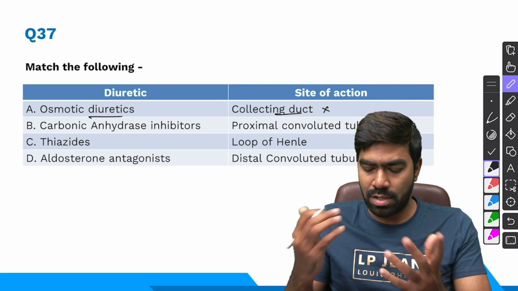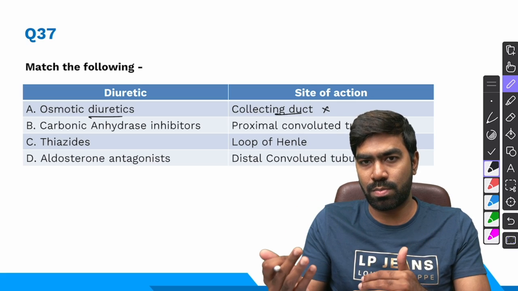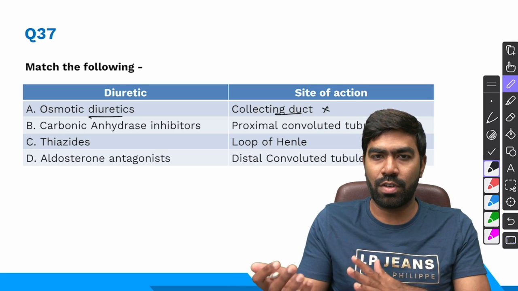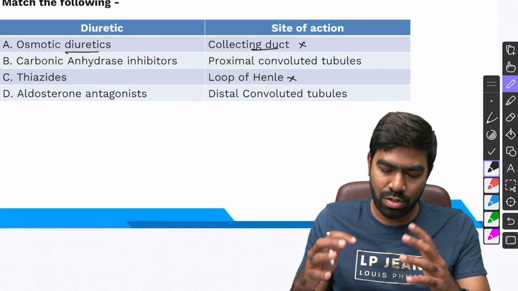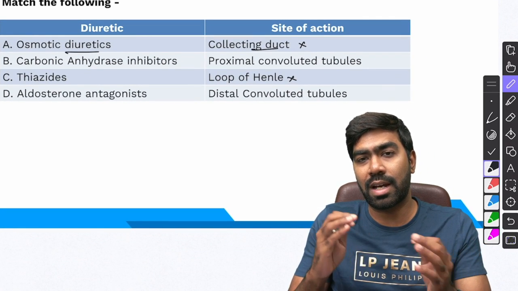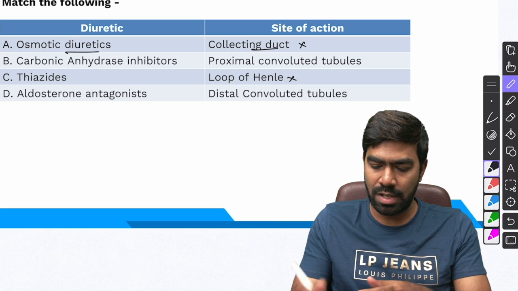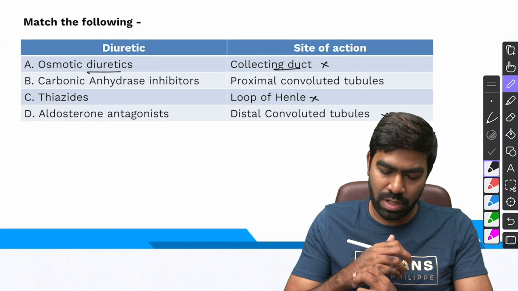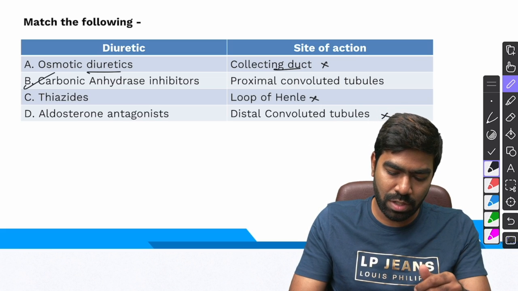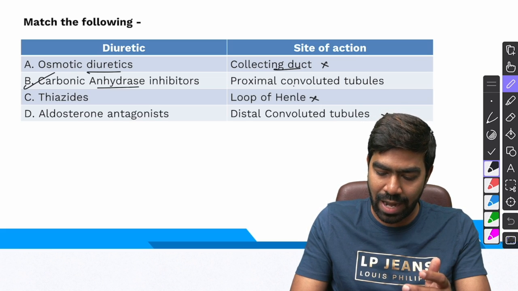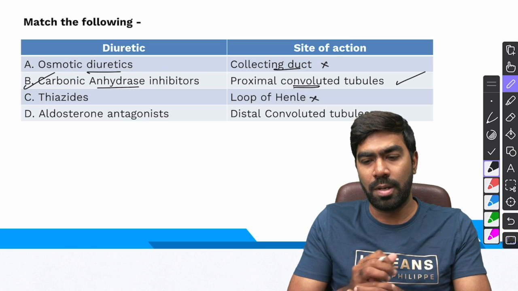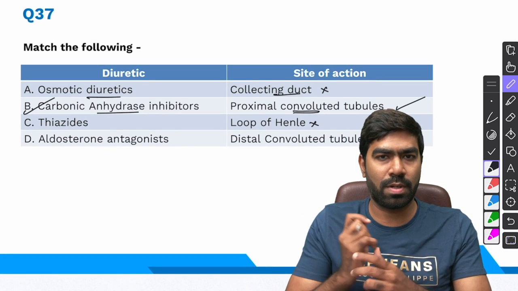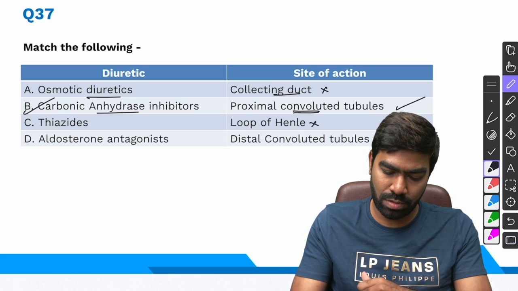Thiazide diuretics typically act on the sodium chloride transport. They're also called thiazide sensitive. Sodium chloride transport is in the distal convoluted tubule. So this is also wrong. Aldosterone antagonists typically act on the collecting ducts, in the principal cell of the collecting duct. So that's also wrong. It's not going to act on the distal convoluted tubules. And what about option B? That's the right answer for this question, because carbonic anhydrase inhibitors are going to act on proximal convoluted tubules. In fact, the carbonic anhydrase enzyme is concentrated on the brush border of the proximal convoluted tubule. So that's why that's the right choice.